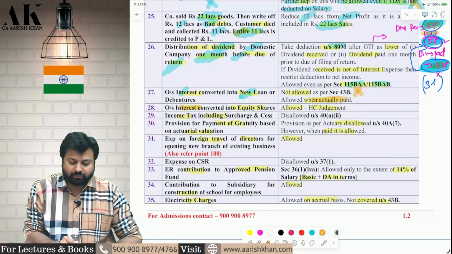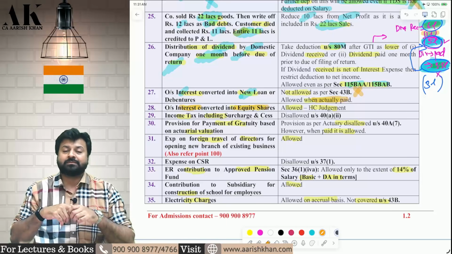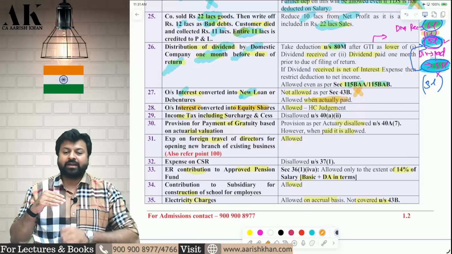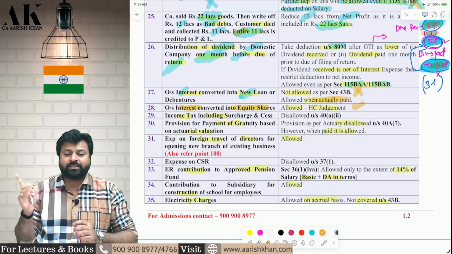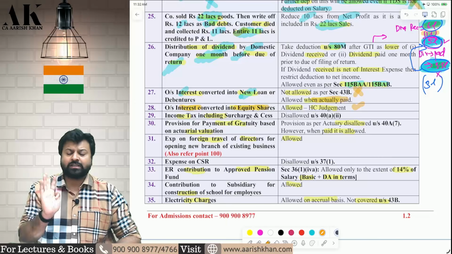Next one, conversion of outstanding interest into equity shares. If you are converting your outstanding interest into equity shares, that is allowed as a deduction as per the recent judgment of Telangana High Court. You can go and check in the recent RTP. I have discussed it in the 26 paper compilation also.